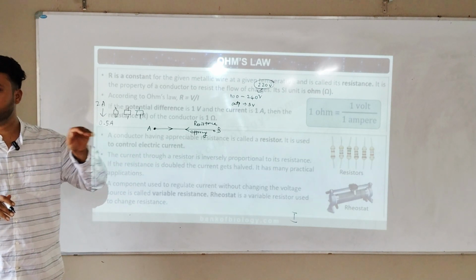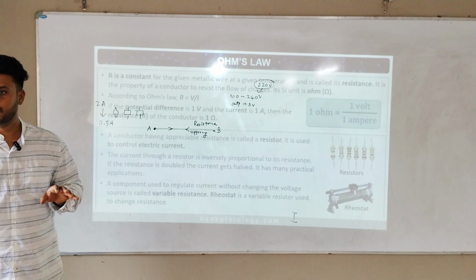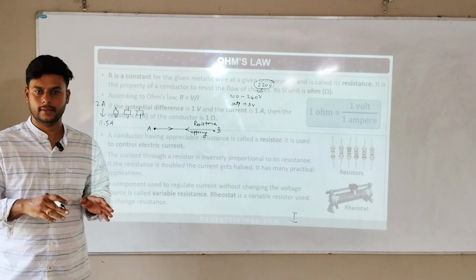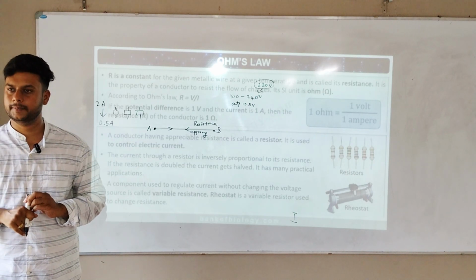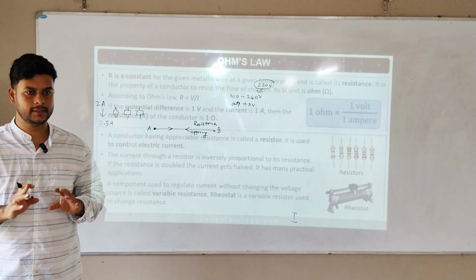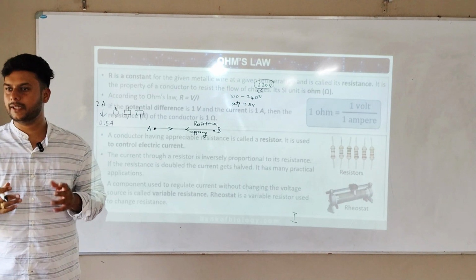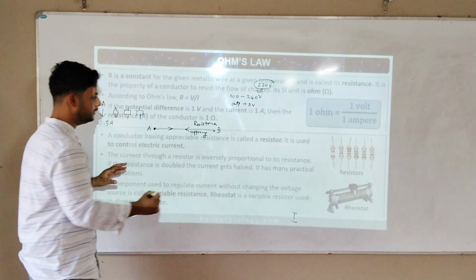Current flows at its own pace, it cannot stop by itself. Now suppose I am riding a bike, going 100, 200. Think, if our vehicle has no brake, what will happen? You can just start, you cannot stop. If there is no brake, we cannot stop. So think of a resistor as a brake.